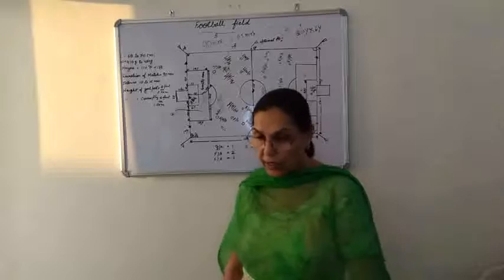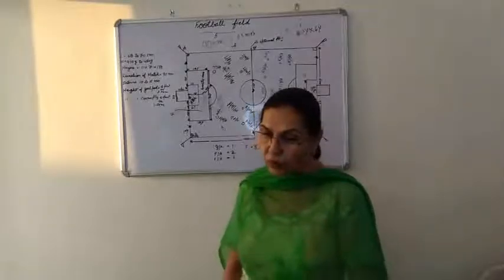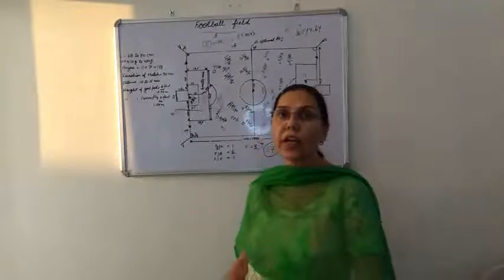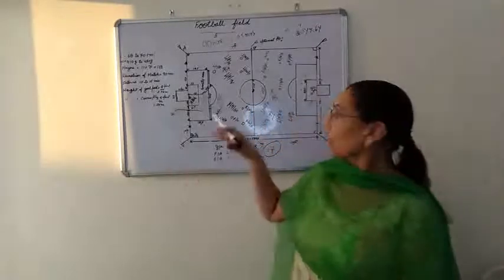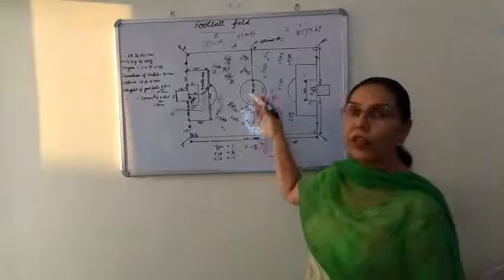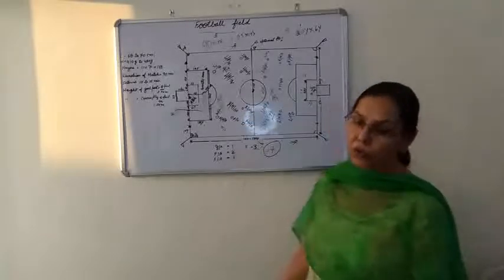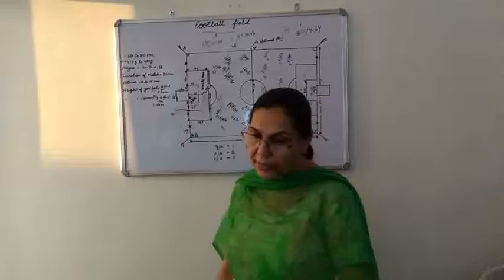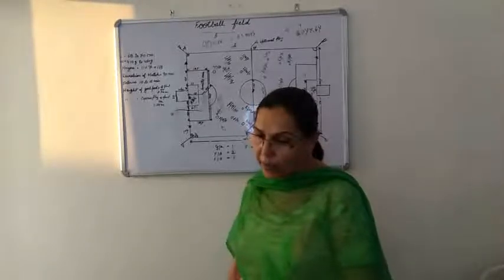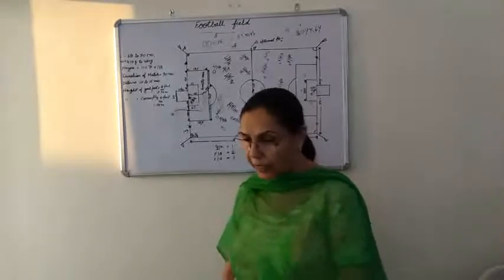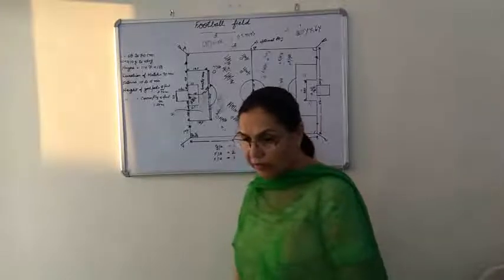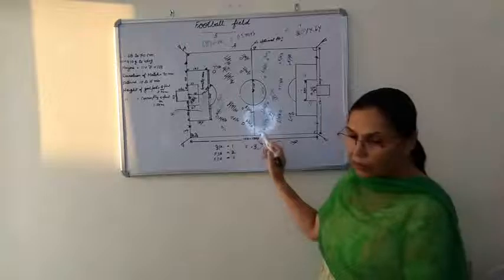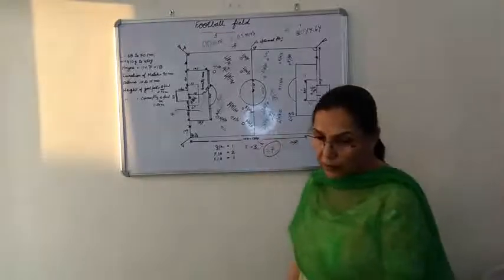Number 1, the referee must be informed before any proposed substitution is made. It's not direct, where you just enter the field yourself and go inside and come outside. It's not like that. First you should inform the referee. Number 2, the substitute only enters the field of play after the player being replaced has left and after receiving the signal from the referee. Okay, after the referee's signal, then you can replace.